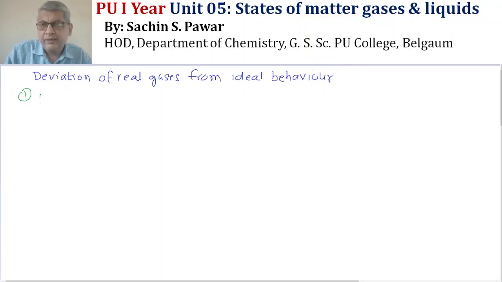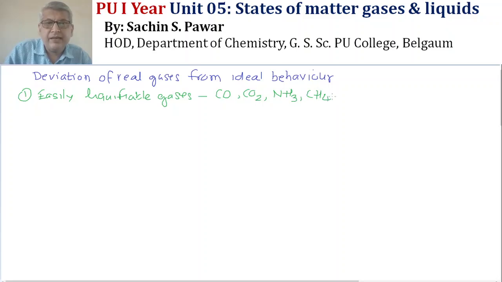One, easily liquefiable gases. To give an example, we have carbon monoxide, carbon dioxide, ammonia, methane, etc. And non easily liquefiable gases.